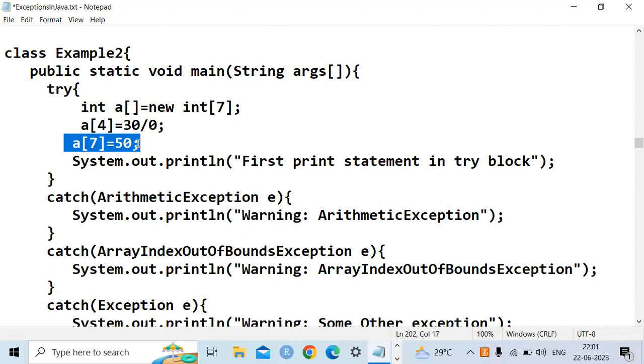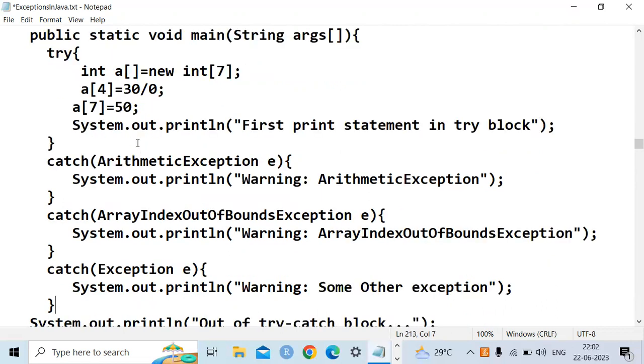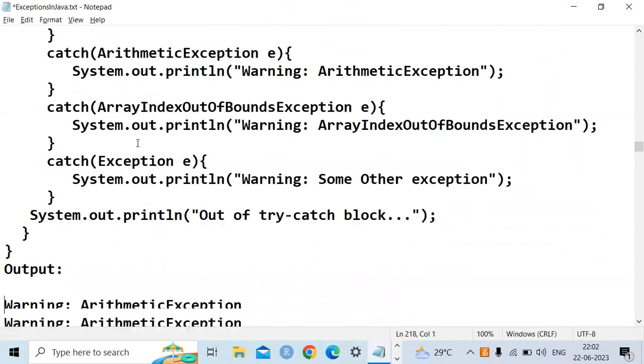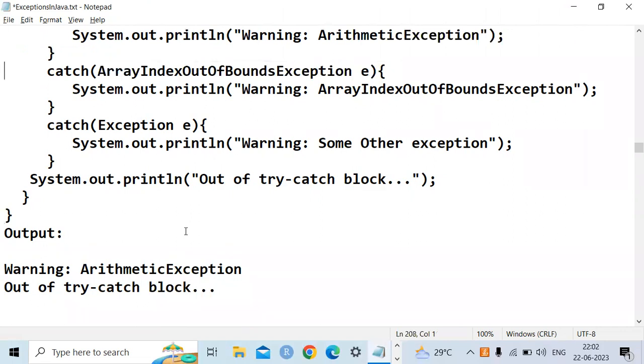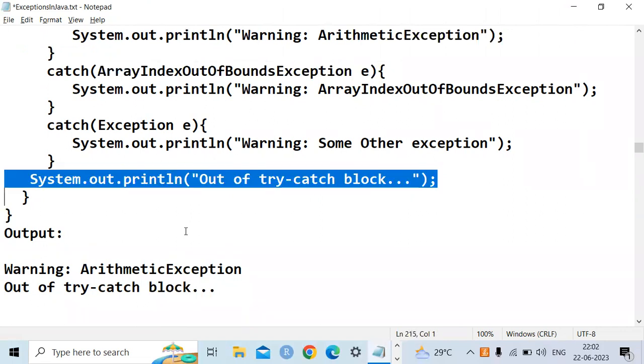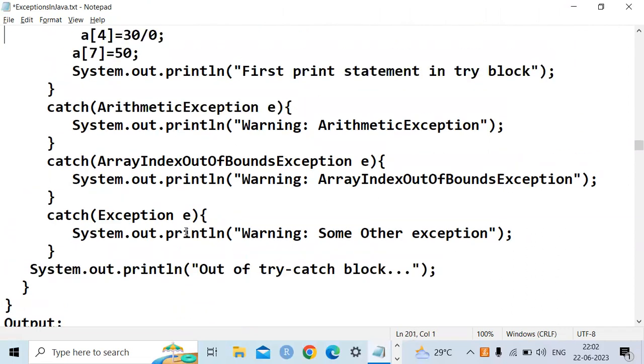Next case, array index out of bound exception, because for a of 7 there is no possibility of a7. Only a6 is the last index, am I right? So automatically, in this case, two exceptions will arise and two catch blocks will fail simultaneously. So the output here is the arithmetic exception. The statement outside the try catch block must be executed.